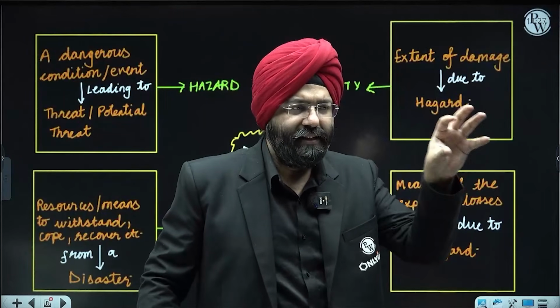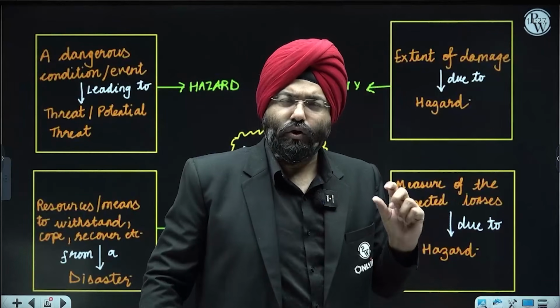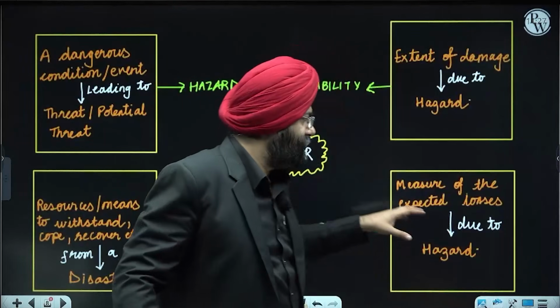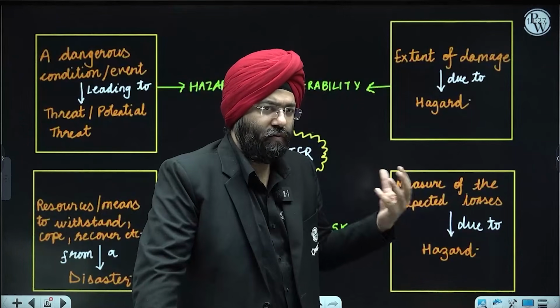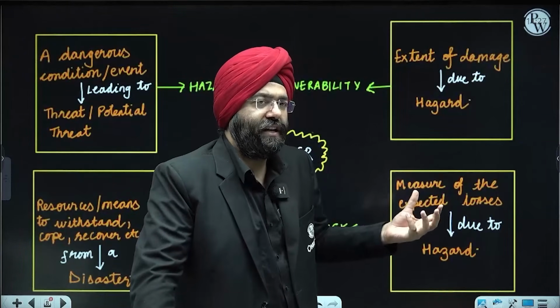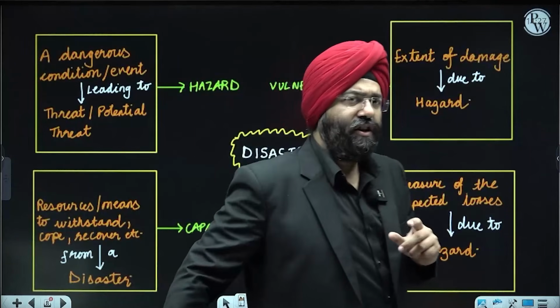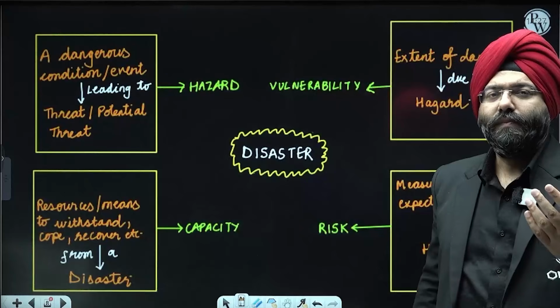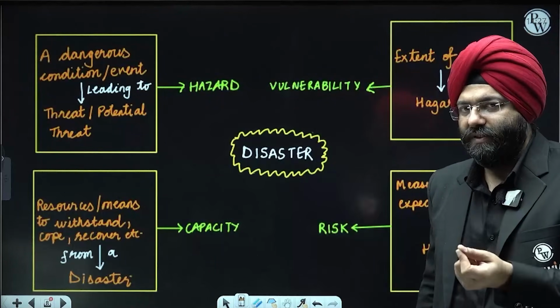It might impact this amount of infrastructure. It might impact this number of lives. That is a risk analysis. That is why it is a measure of the expected losses. You can take it in monetary terms also, what losses will happen, or how many people are dying numerically due to a hazard, that is a risk. That is why regions which are more vulnerable are the regions where more risk is associated with them. That means there will be more problems, right?